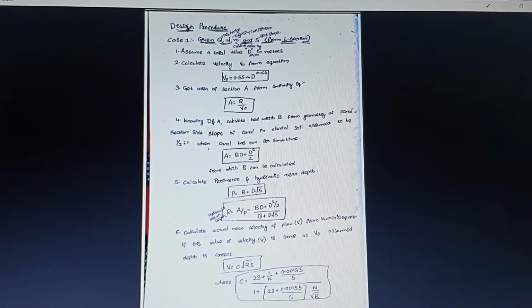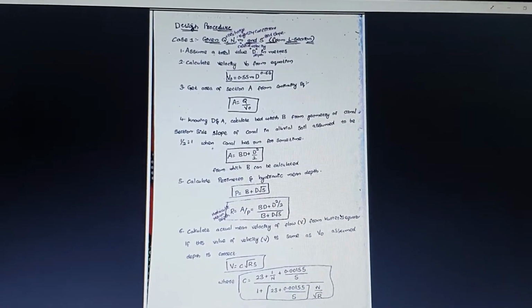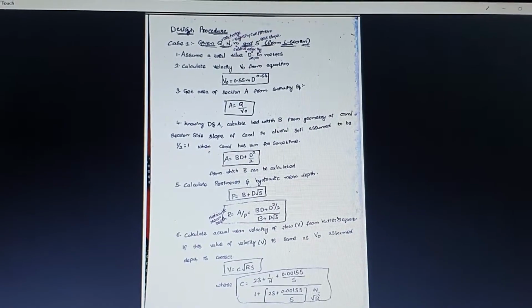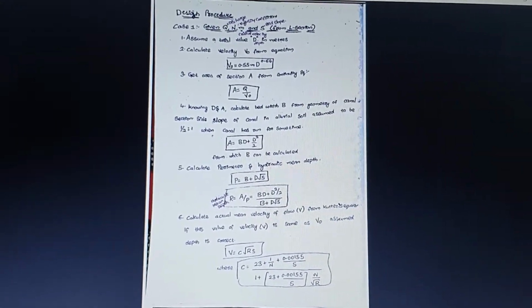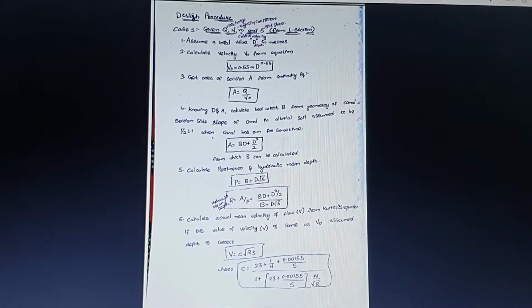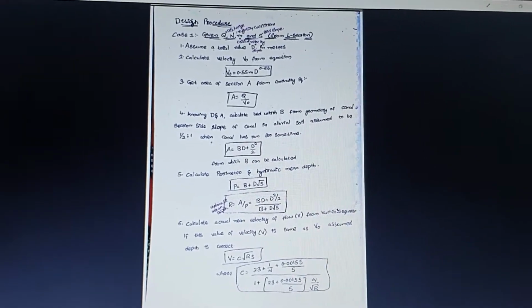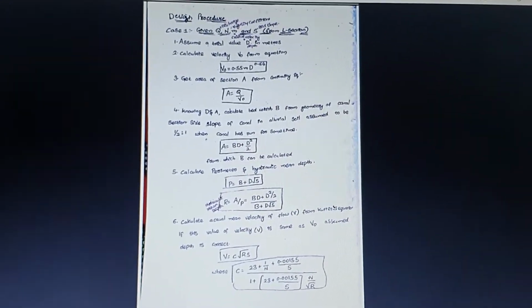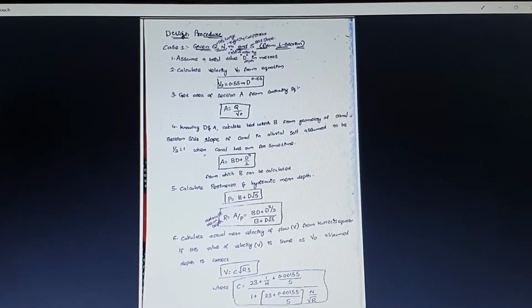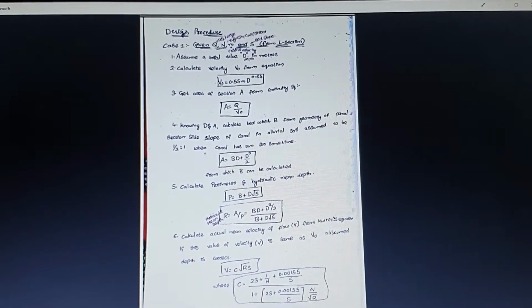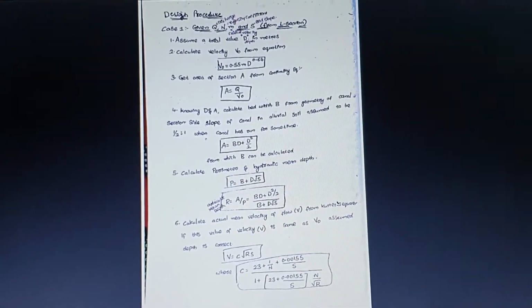So first we are calculating the area in terms of discharge and velocity, and the next step we are going to calculate the area in terms of B and D, which is BD plus D square by 2. Then next we are going to calculate the perimeter, which is B plus D into square root of 5, and then the hydraulic mean depth, which is R is equal to A by P. The last step is to determine the velocity from Kutter's equation, which is V is equal to C into square root of R S.